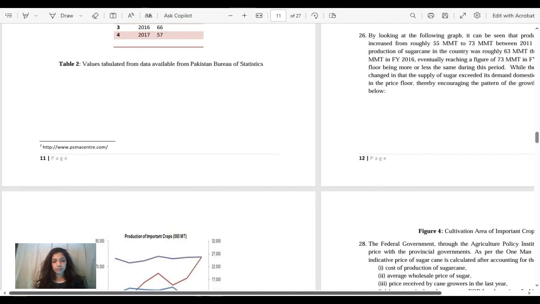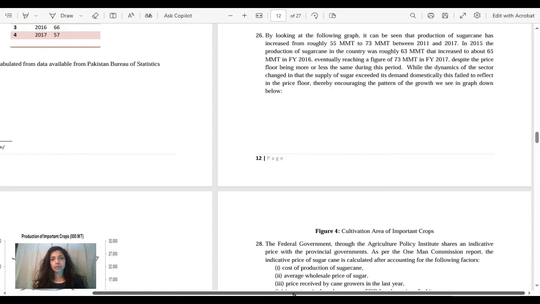It says, by looking at the following graph, it can be seen that production of sugarcane has increased from roughly 55 million metric tons to 73 million metric tons between 2011 and 2017. In 2015, the production of sugarcane in the country was roughly 63 million metric tons, that increased to about 65 million metric tons in fiscal year 2016, eventually reaching a figure of 73 million metric tons in fiscal year 2017, despite the price flow being more or less the same during this period.